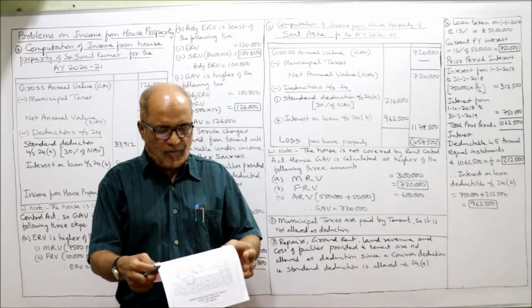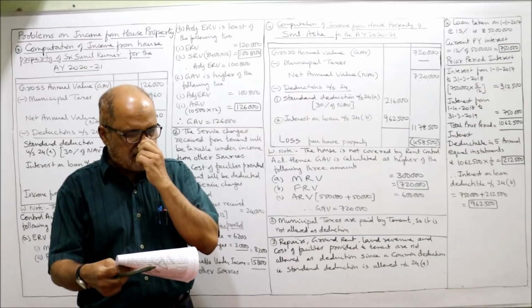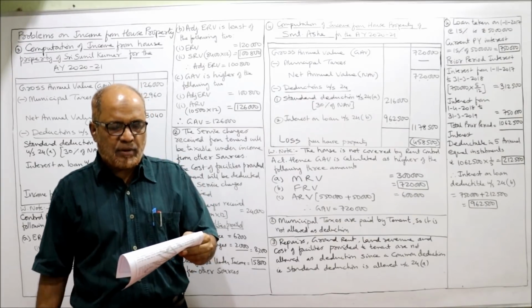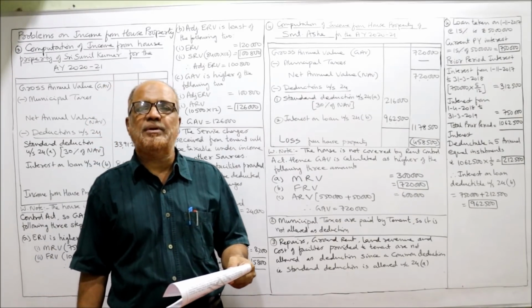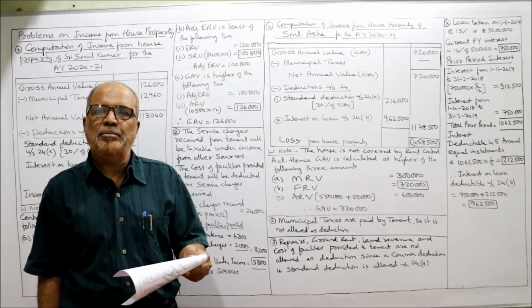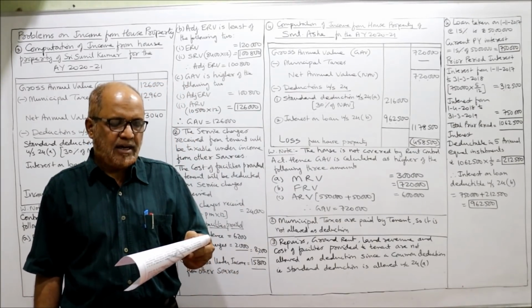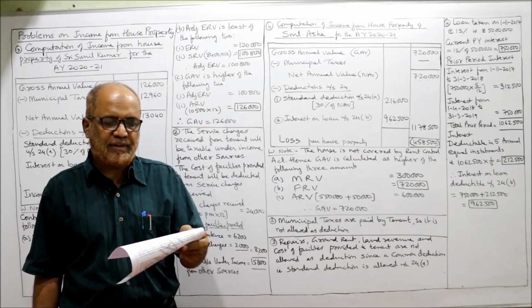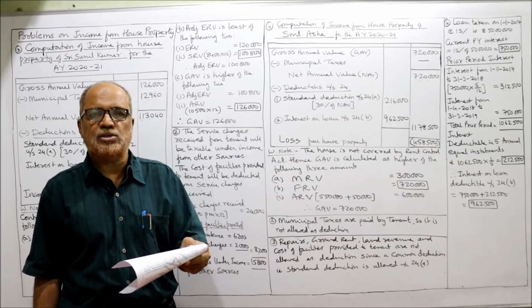Now see the problem number 4. From the particulars given below, compute the income from house property for the current assessment year of Srimati Asha. Municipal valuation means MRV 3 lakh. Rent received 5,50,000, due 50,000.